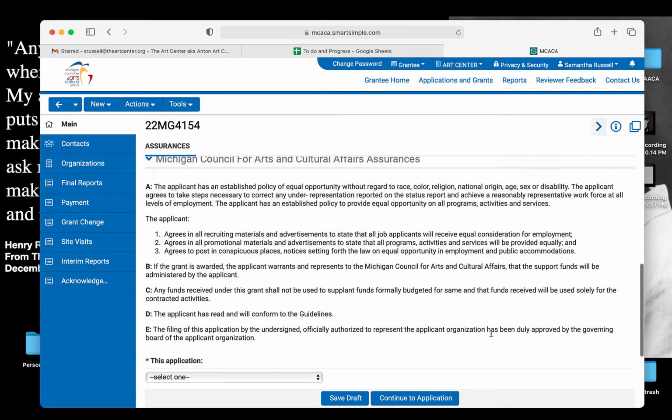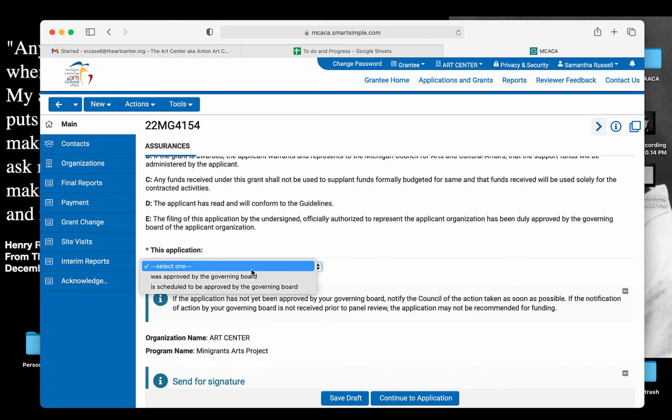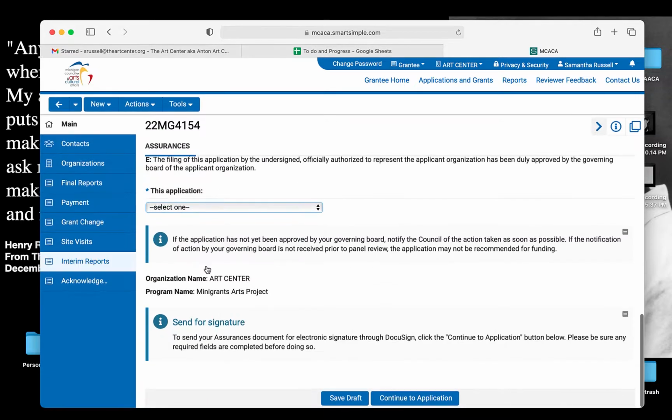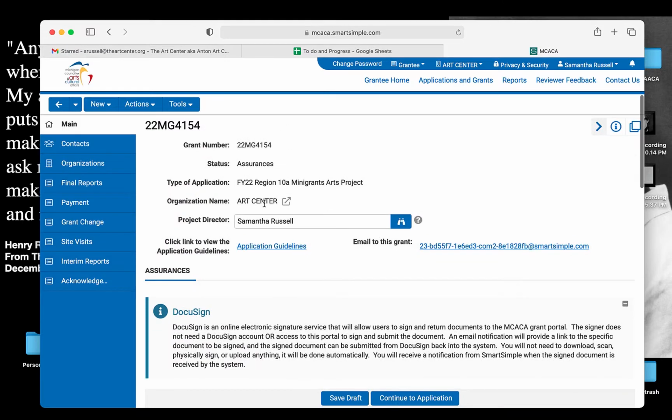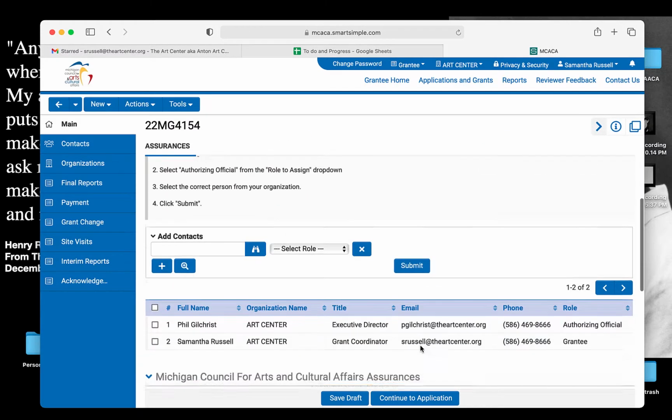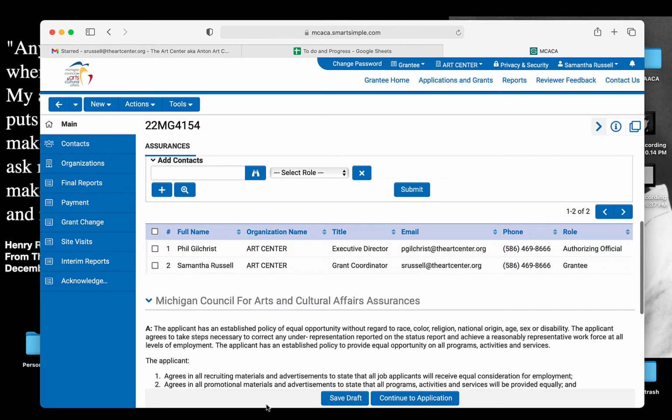You'll want to read over this important information here, if this application was approved or not. And then you're going to click Continue to Application. When you select Continue to Application, the system populates an assurances page, which is then emailed to your authorizing official. Before you're able to submit your application, they will need to sign that DocuSign document. That DocuSign contract is only good for 5 days, so make sure that they're aware it's incoming so that they can get it signed and back to you.